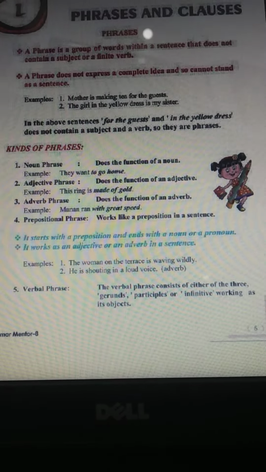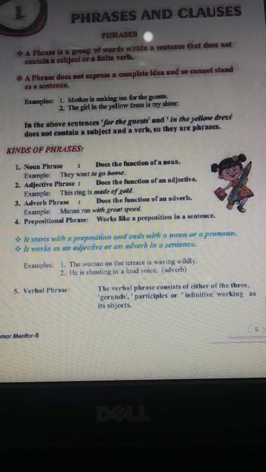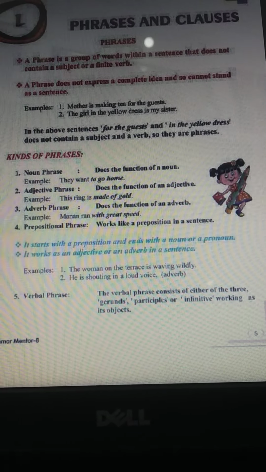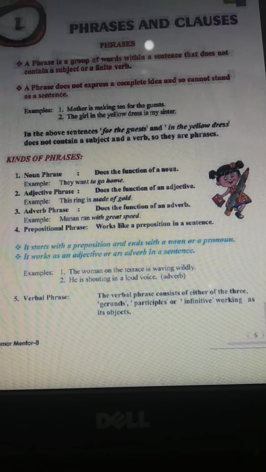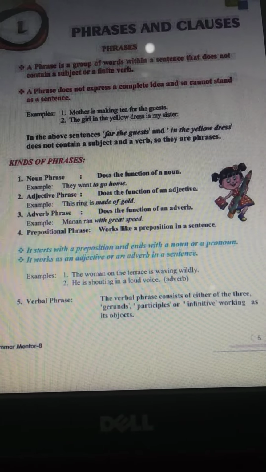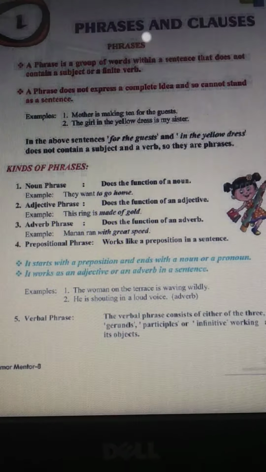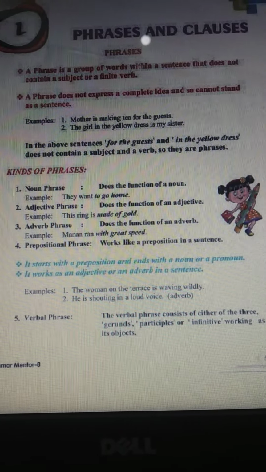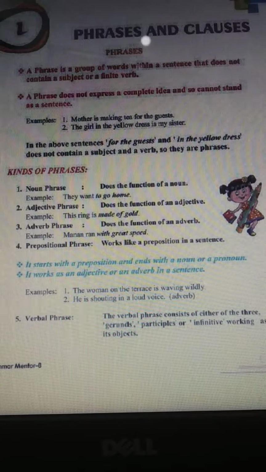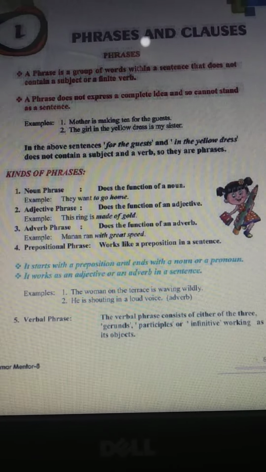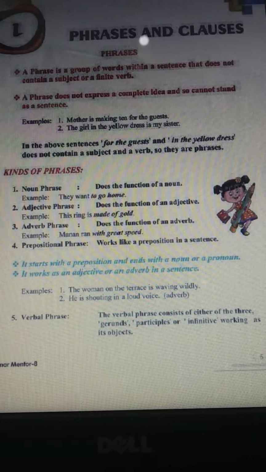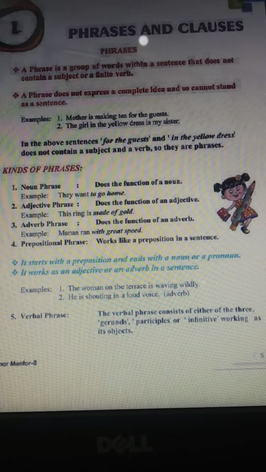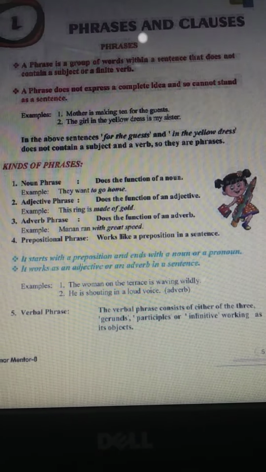And obviously, when a sentence is not having a subject or finite verb, it does not express a complete idea. So, we call it a phrase. For example, mother is making tea for the guest. So here in this particular sentence, for the guest, this is what? This is a phrase, because in this particular sentence there is no subject or any finite verb. So we call it a phrase.